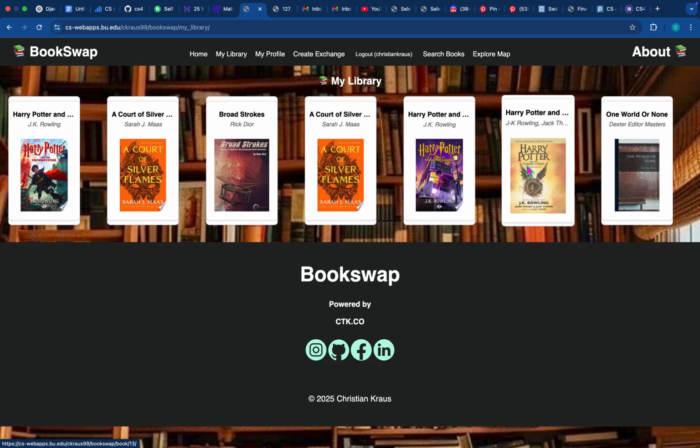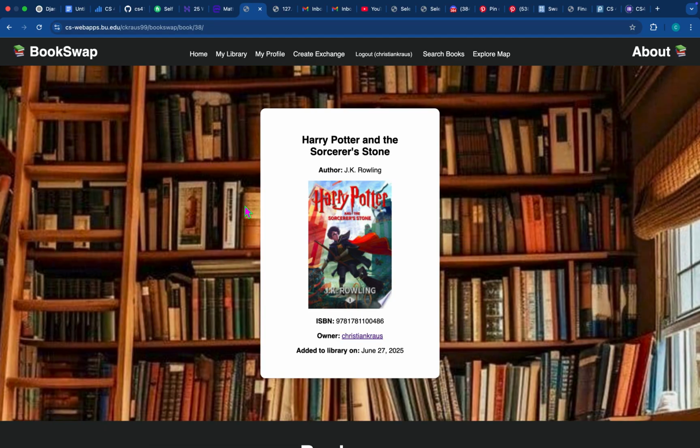We also have a library page. So right here you can see all of your books that are tied to your account, as well as more detailed information if you click on any of these books. You can click on this right here, and it'll say the ISBN number and the owner of the book, which is myself, for this specific book instance. There could be multiple copies of this exact Harry Potter book in the database, attributed to multiple users or profiles having that book. So it would just be a different book instance for each user who has that book. But anyway, we have the ISBN number, the owner, and then the added on date.